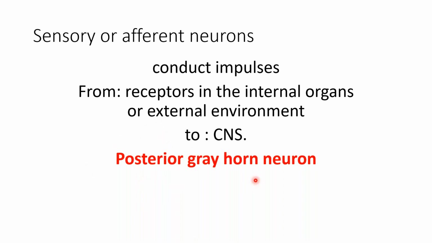And the posterior gray horn cells are sensory. The other sensory neuron we have seen is in the dorsal root, which has pseudo-unipolar cells with a peripheral process and a central process. The central process is the dendritic process, and the axonal process will form the peripheral nerve or the spinal nerve.